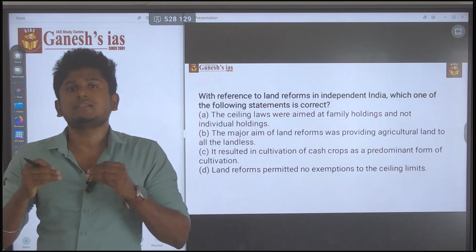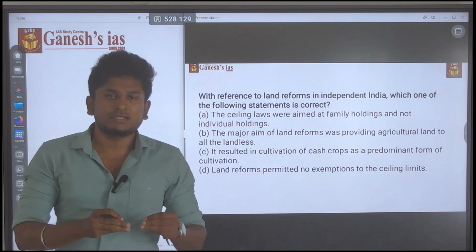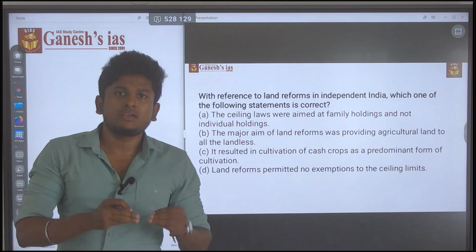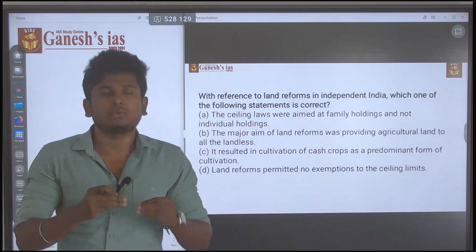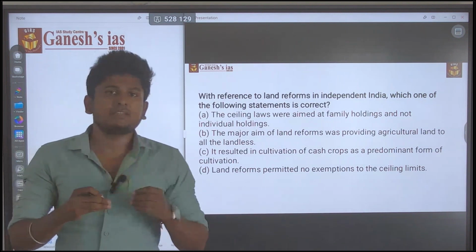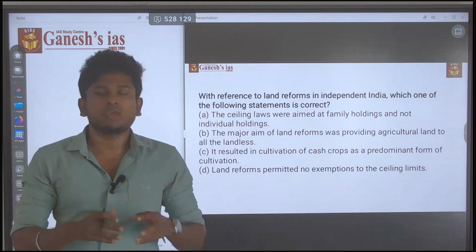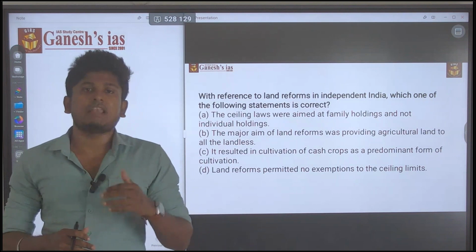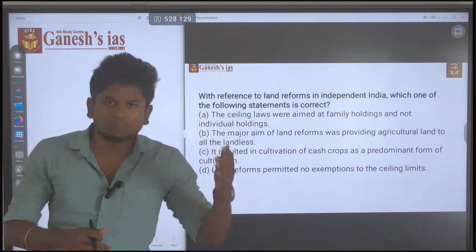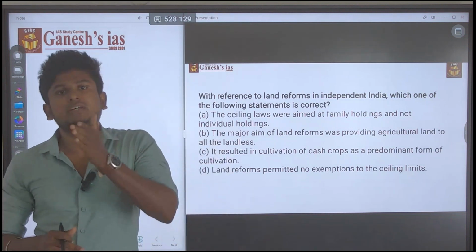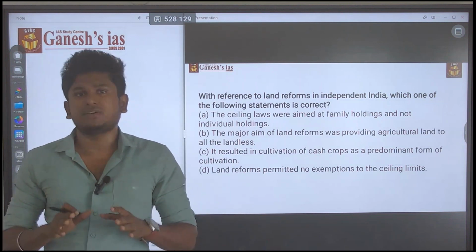To overcome this issue, they passed the First Constitutional Amendment Act, which changed the right to property from a fundamental right to a constitutional right, and they also passed many laws related to land reform. In such a way they spread the land to the landless people. So this is the major motive behind the land reform. And why did this land reform policy come into the picture? It is due to the British. British colonization led to the creation of this land reform policy. So this is the basic idea about land reform.